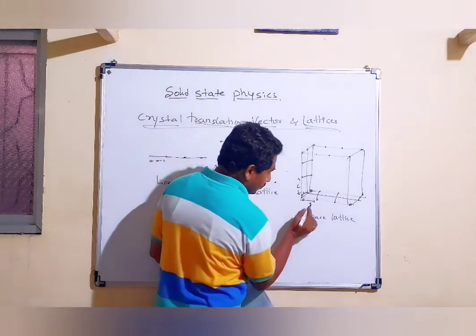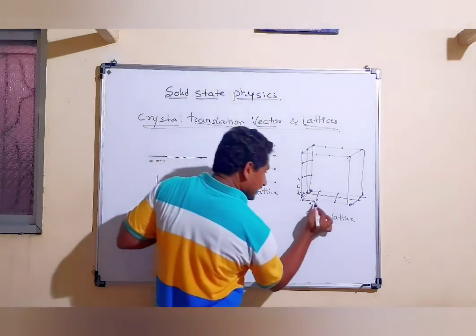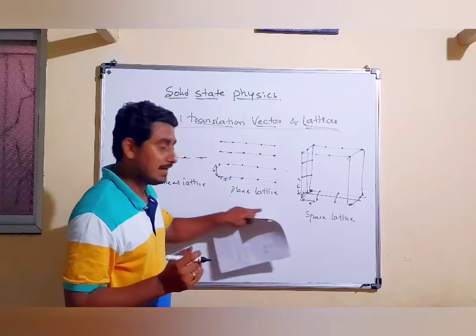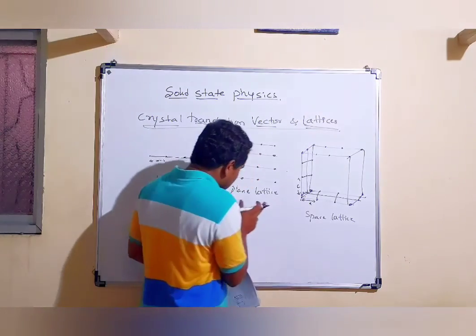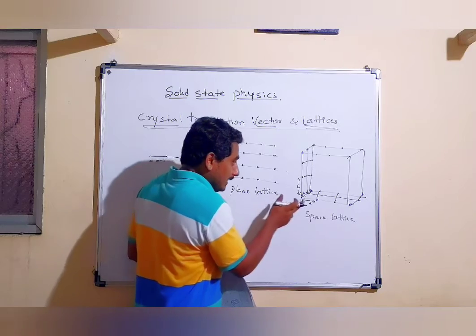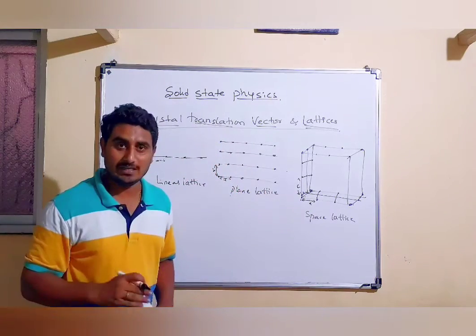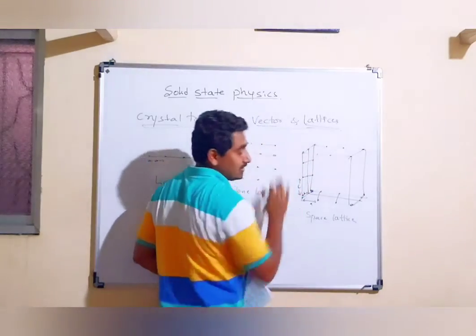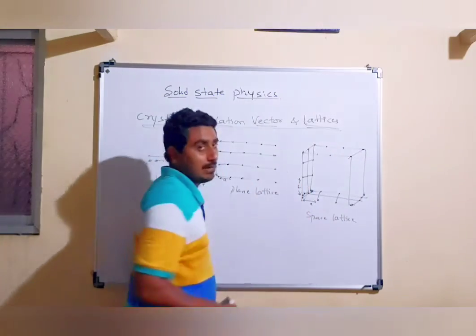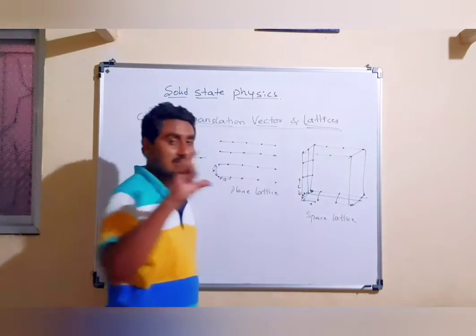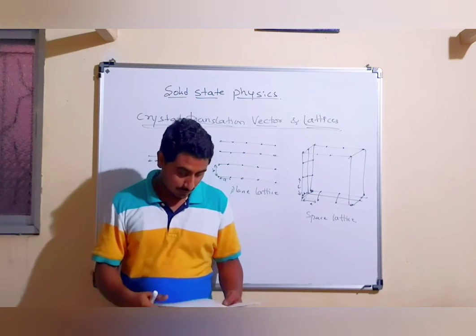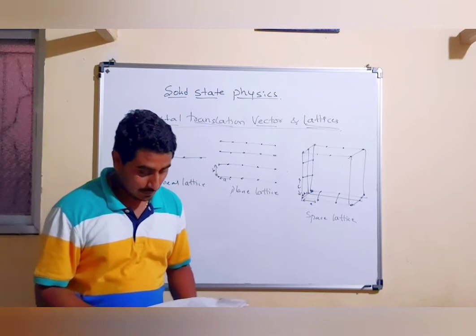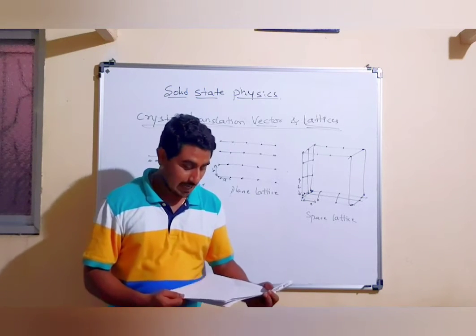Here let us consider, this is a linear lattice with the same distance, and this I am going to consider as a plane lattice, and again here I am considering the plane lattice. It is repeating in another direction. I have not taken all of this structure, I am only considering this structure. This is one plane and this is the other plane, and this plane is at a distance that I am going to consider as c. So here the plane pattern is repeated by the third non-coplanar translation c, and a three-dimensional space lattice is generated.